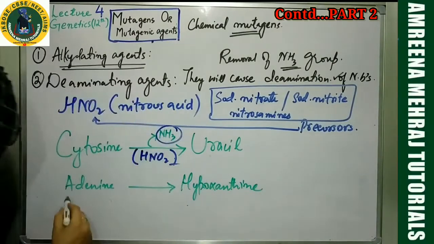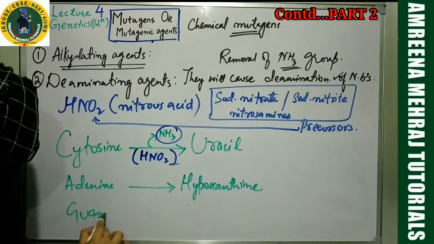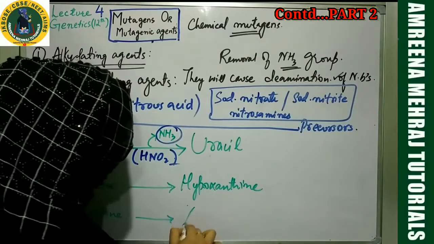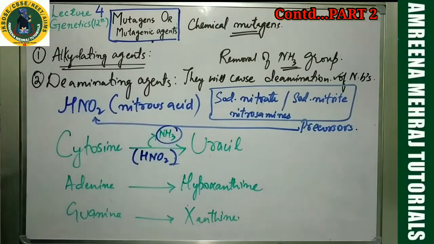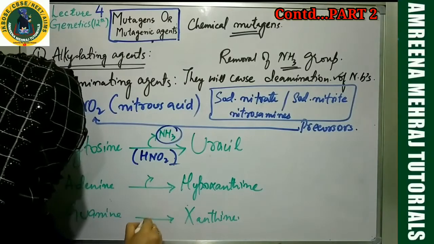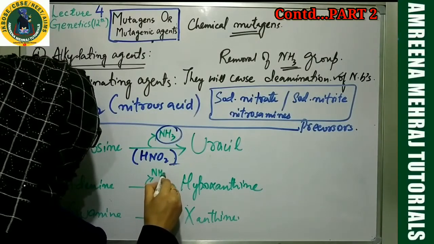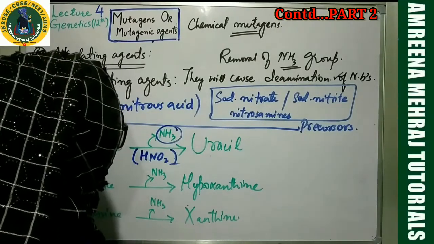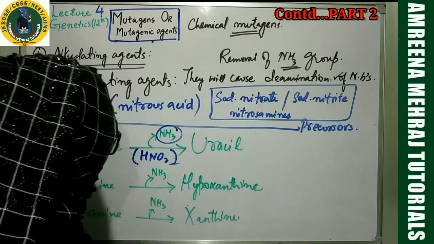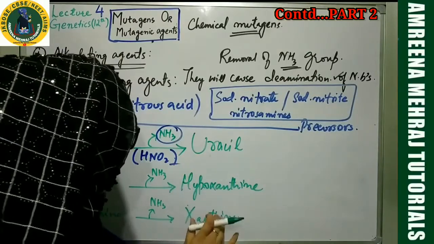Similarly, guanine will be converted into xanthine. So what are you seeing? The amino group, NH3, is removed each time. What is happening is deamination, and the property is changing. You get uracil, hypoxanthine, xanthine.